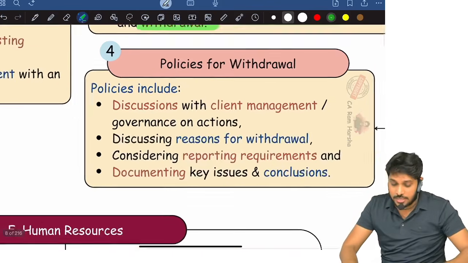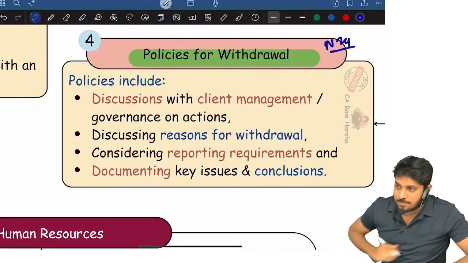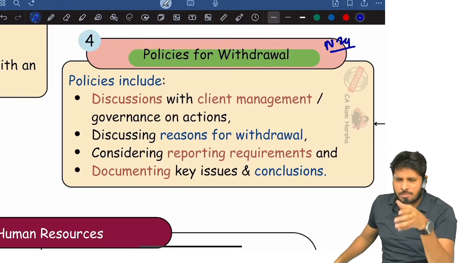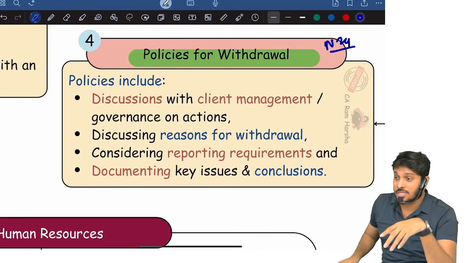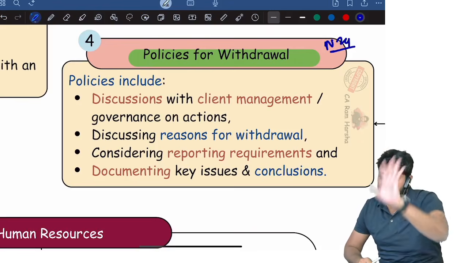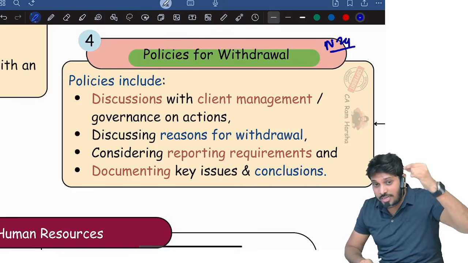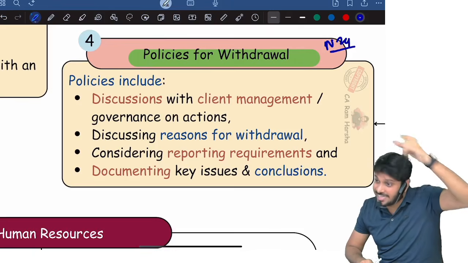Suppose if withdrawal is required, there must be policies for withdrawal. This was asked in November 24 exam. Okay, November 24 or May 24? Somewhere it was asked. So, if at all an exceptional situation is encountered where the firm has to withdraw, the firm quality control policies must provide guidance on withdrawal.